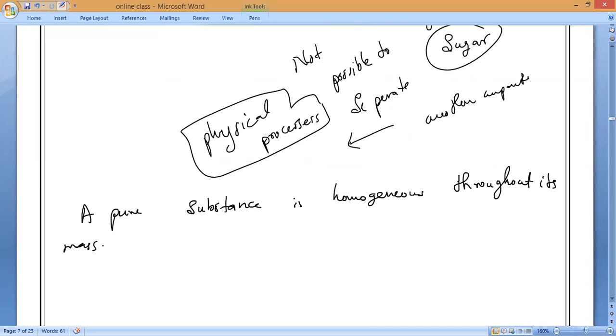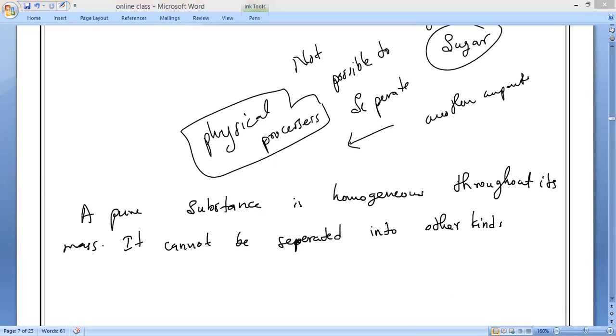Is it okay, everybody? Next, a pure substance cannot be separated into other kinds of matter